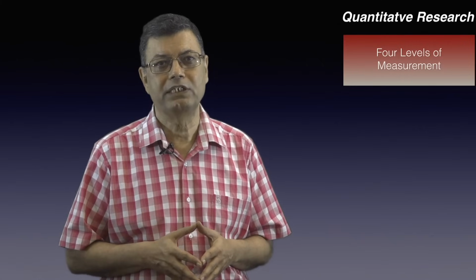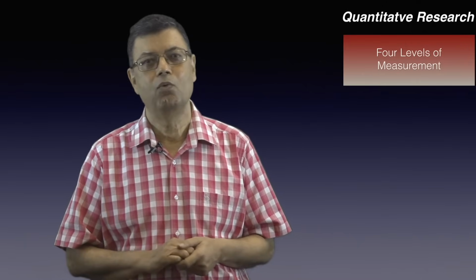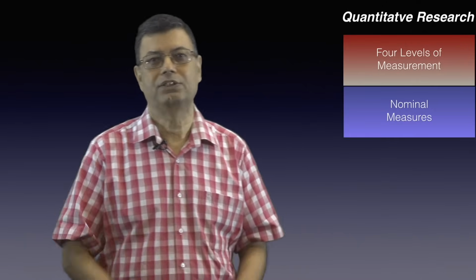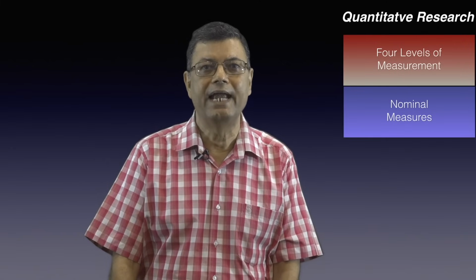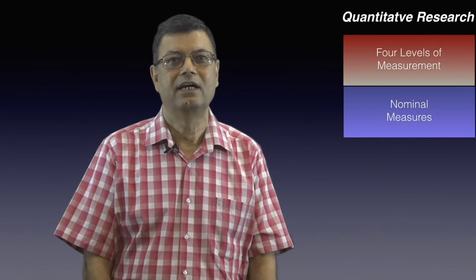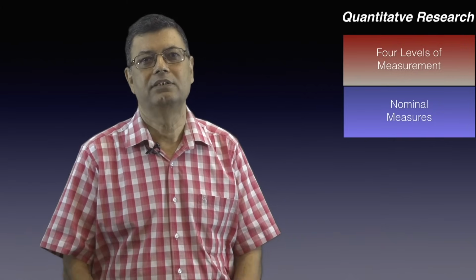Quantitative research, with its focus on measurement, has 4 levels of measurement of variables. First is nominal measures. Variables whose attributes are different and distinct from one another are called nominal measures.